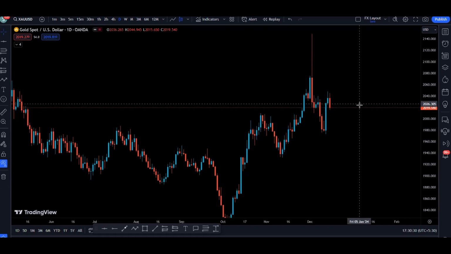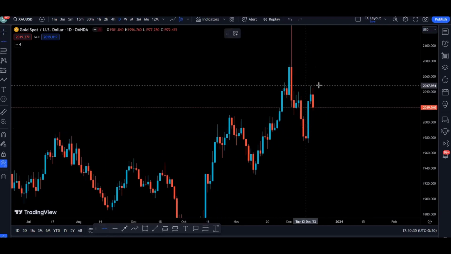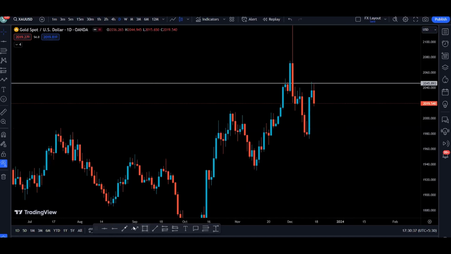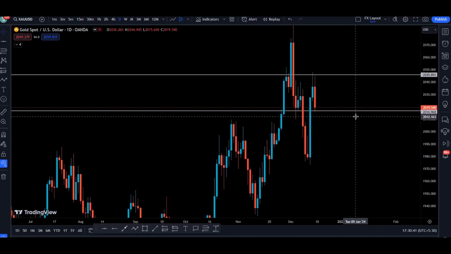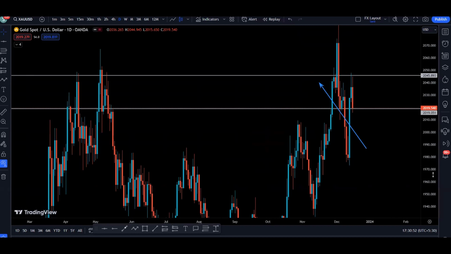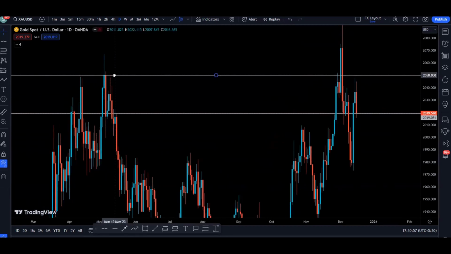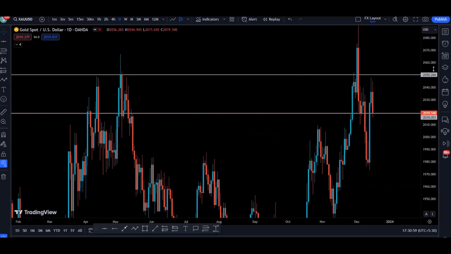Also, let's look more closely at what is happening right at the moment. We can see that we have this as a resistance, right? And this one as a support. The current daily candle closed right at the support, and the next resistance is right here. Also, let's see what is happening on the left-hand side. We can see that there is another resistance right here. So let's move our resistance here.